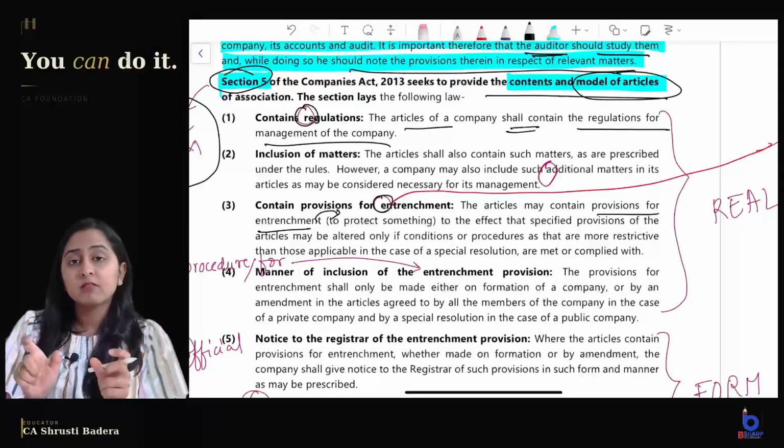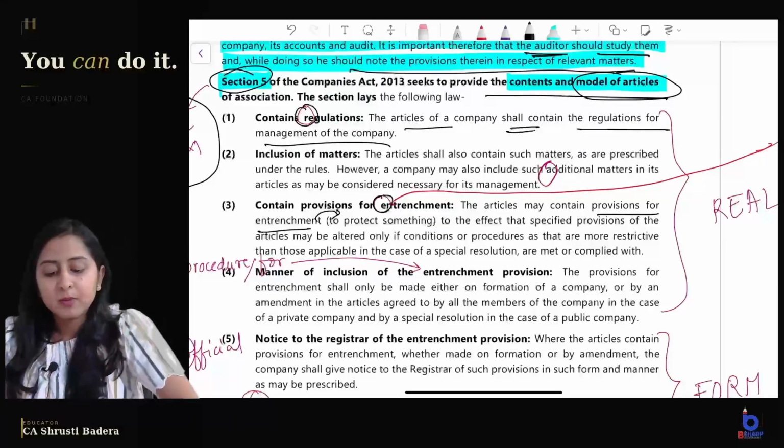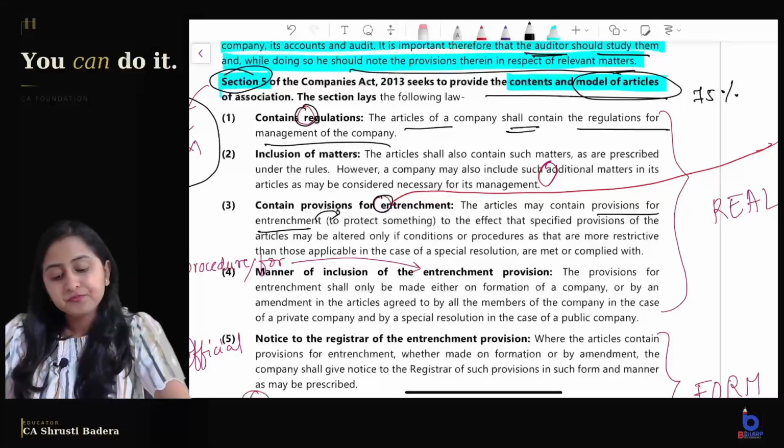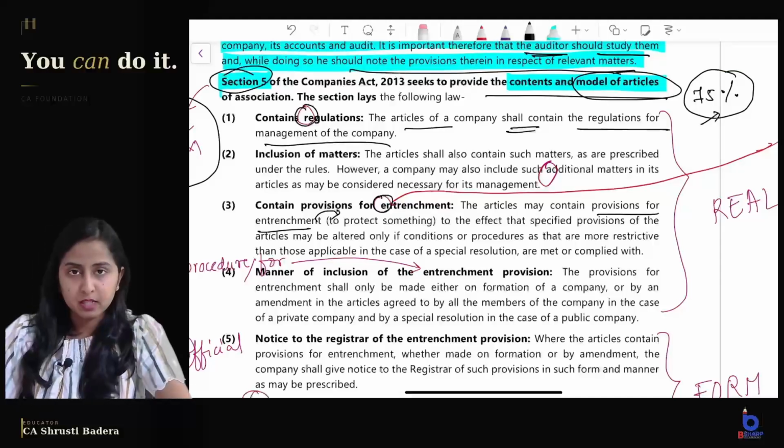Yes. So wherever special resolution is required, we can mention that. Special resolution means what? At least 75% of the votes have to be in favor compared to the votes given against the resolution, right? Entrenchment provision means we will make it stricter than 75%. Okay, that is simply entrenchment provision.